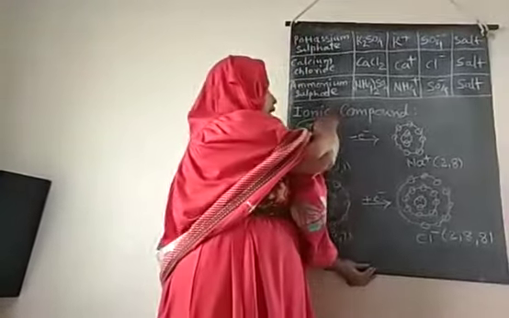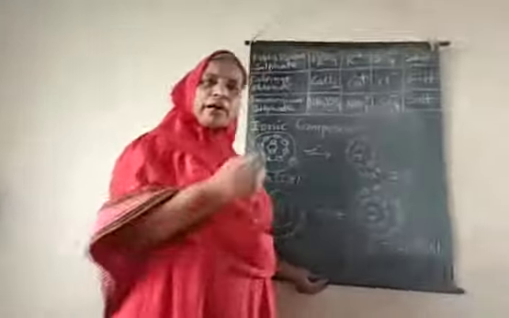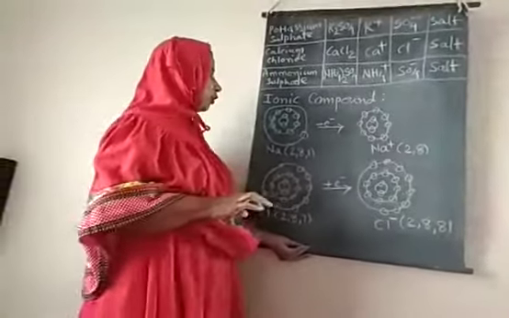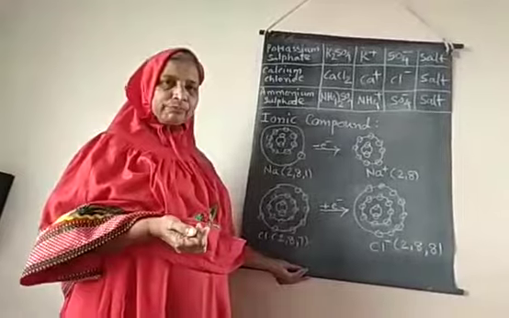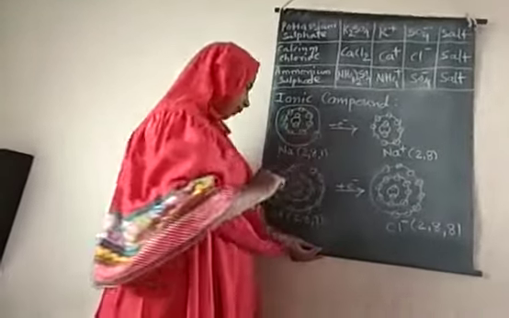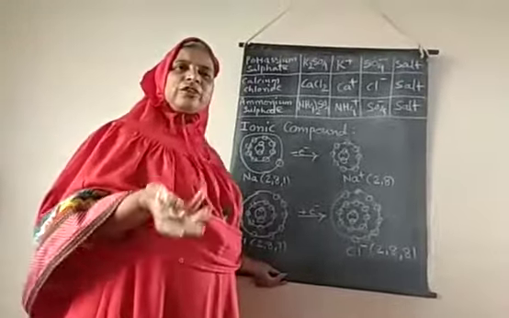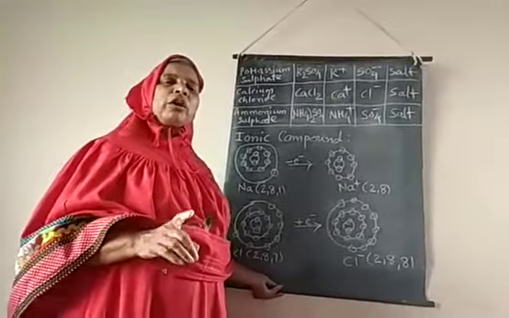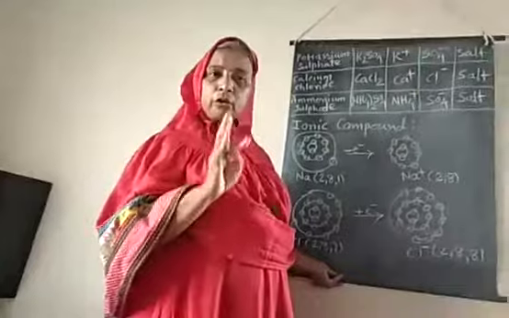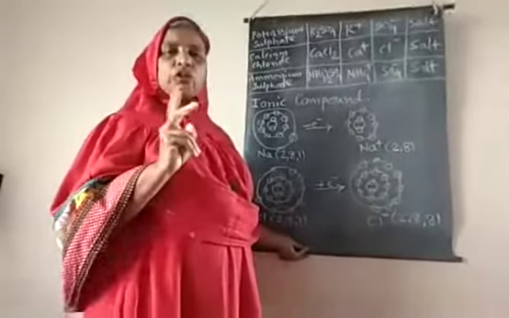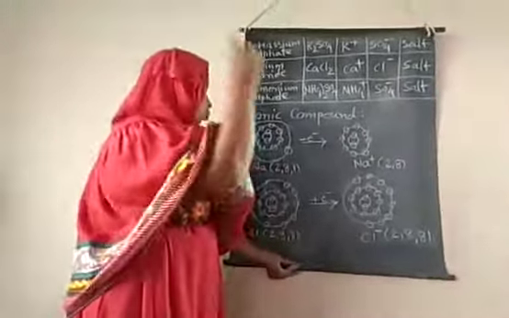So now ionic compound. What is the meaning of ionic compound? Let us discuss this ionic compound with the help of one example. The example I have given is common salt. Common salt is made up of a combination of sodium and chlorine.